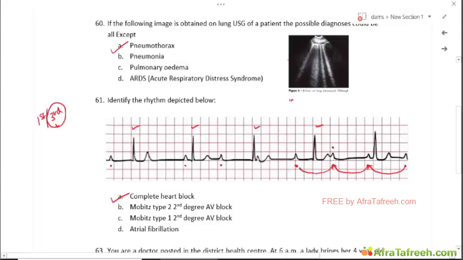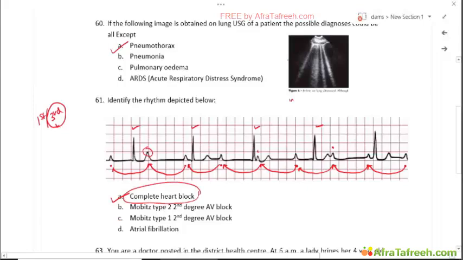You follow it up, this is a P wave again, this is a P wave, this is a P wave, and we have one P wave which is hidden inside this T wave, hence we are not able to see it separately, and this is a P wave. So we very well have regular P waves and regular QRS complexes which are independent of each other, and there is a bradycardia, hence this is a complete heart block.